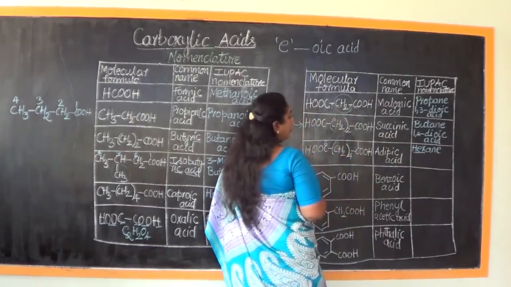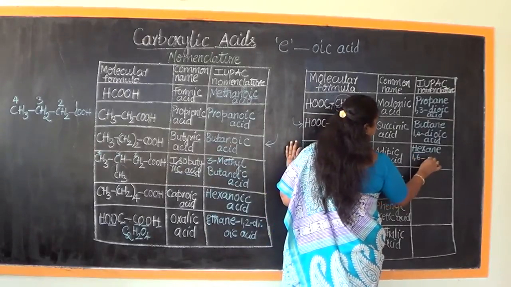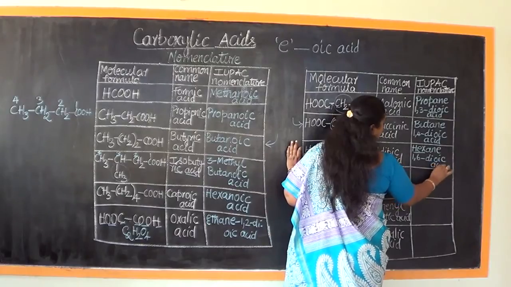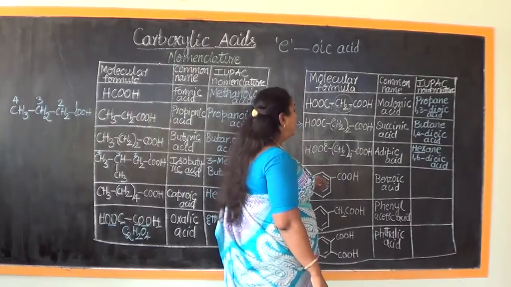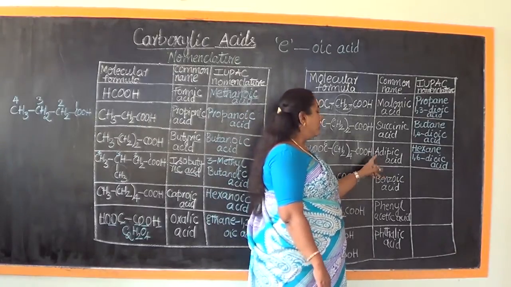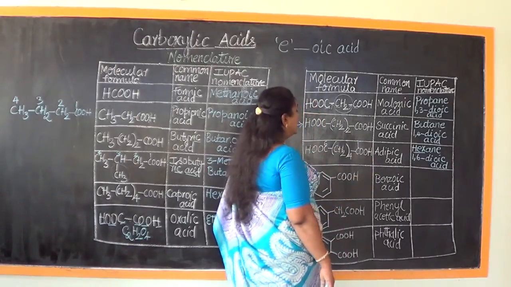So therefore the name of this compound will be hexane 1, 6 dioic acid. And what is the common name of this? Adipic acid. It is called adipic acid.